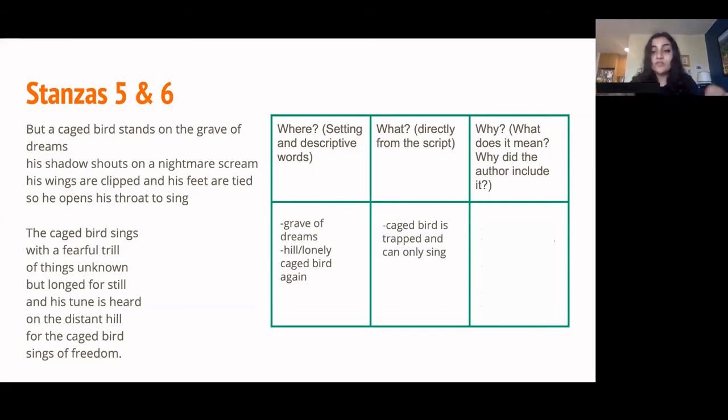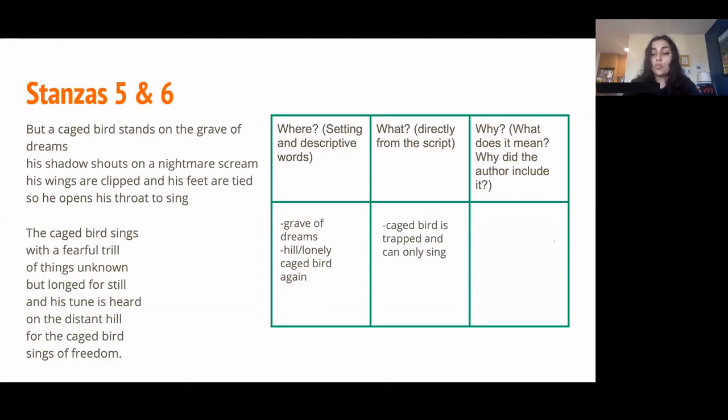Okay, so the line grave of dreams, which we keep talking about, we know that a grave marks where someone has died. And if we say a grave of dreams, that would mean somewhere where dreams have died. Even though the caged bird has hopes for the future, since it's tied down, it's unable to achieve those dreams. The only reason that the free bird could do the things that the caged bird couldn't is because its wings weren't clipped and it wasn't tied down. These disadvantages were the things that the free bird never dealt with or had to worry about.